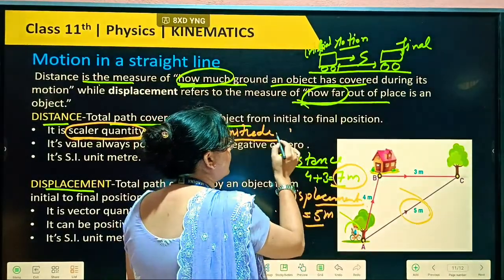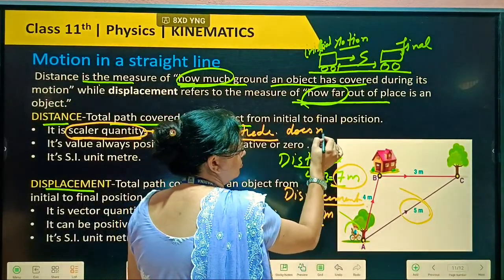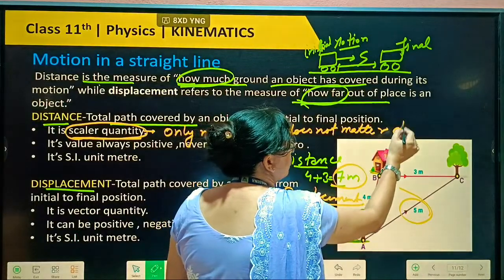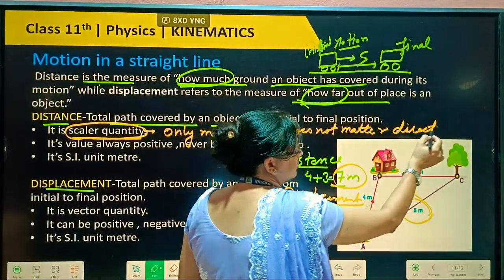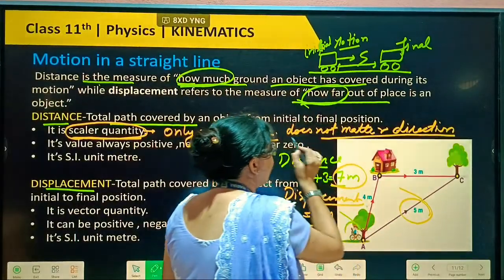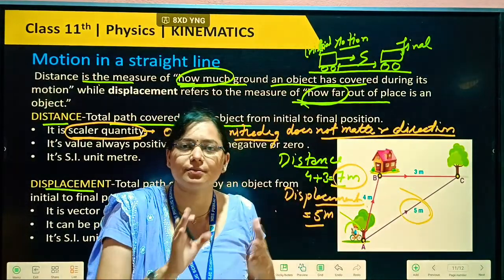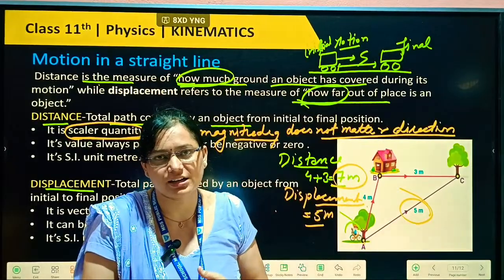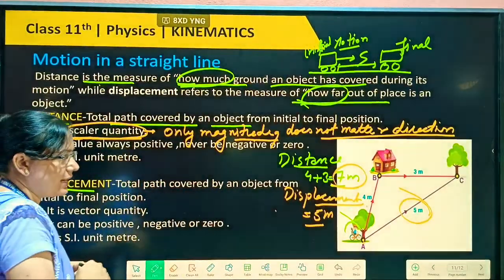Okay, in which direction that body is moving, that does not matter. यहाँ पे डायरेक्शन मैटर नहीं कर रही बेटा, किधर जा रहे हैं, किस डायरेक्शन में जा रहे हैं, सिर्फ हम क्या कर रहे हैं, distance path we are finding, how much path we are taking to cover it. Okay, so it always will be scalar quantity.